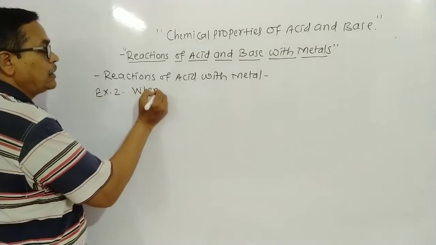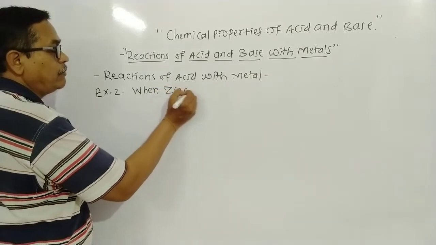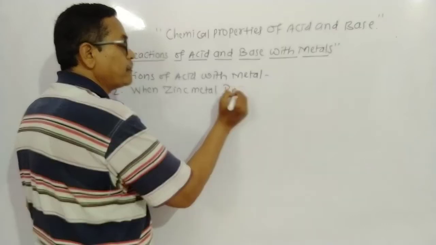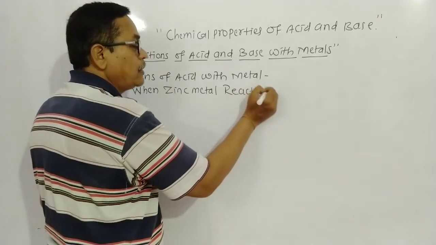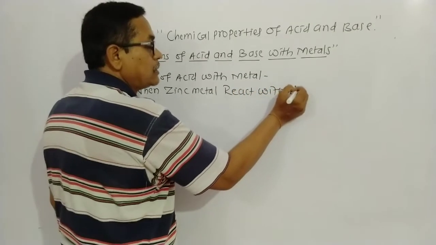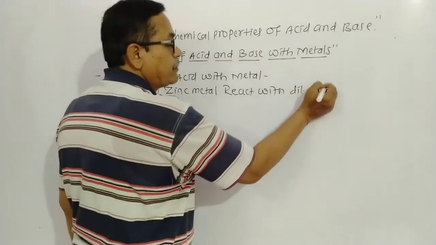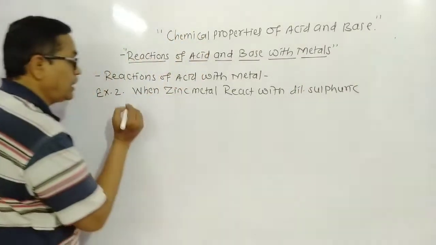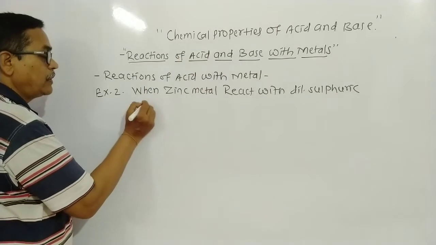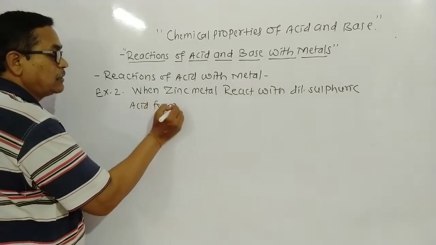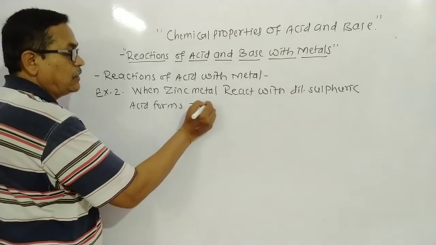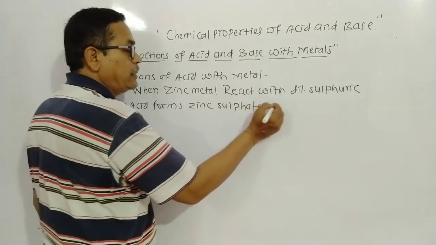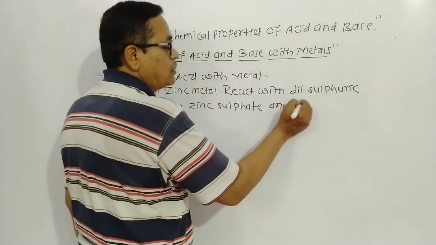When zinc metal reacts with dilute sulfuric acid, it forms zinc sulfate and hydrogen gas.